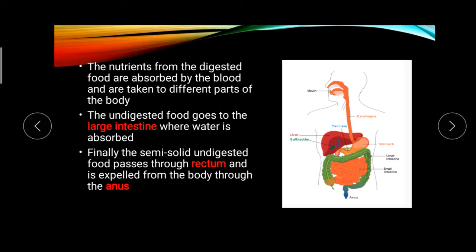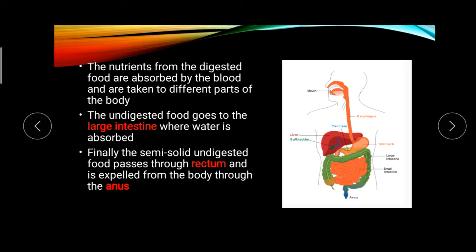Then the undigested food goes to the large intestine, where water is absorbed. First, inside the small intestine, the nutrients from the digested food are absorbed by the blood. Then the remaining food which is not digested is passed to the large intestine, here in green color. The undigested food passes into the large intestine, where the water contained in the food is absorbed. Do you understand? The water content inside the food is absorbed by the large intestine. Okay, do you understand?